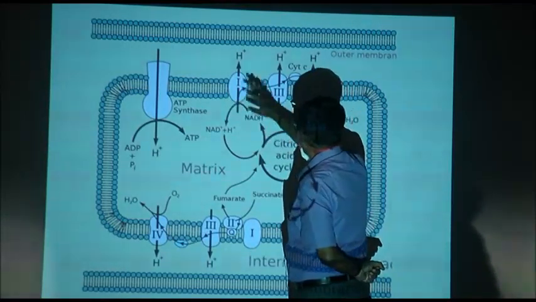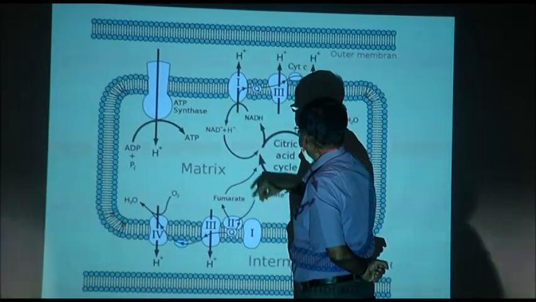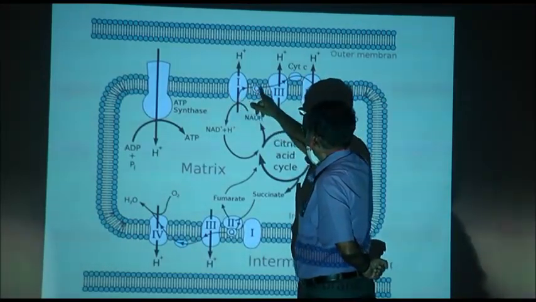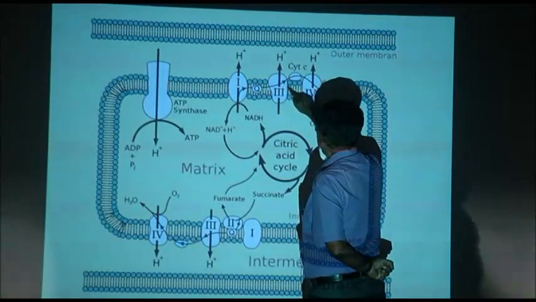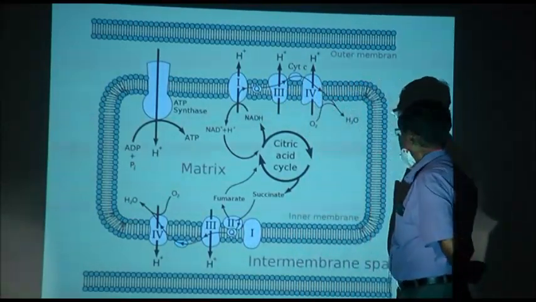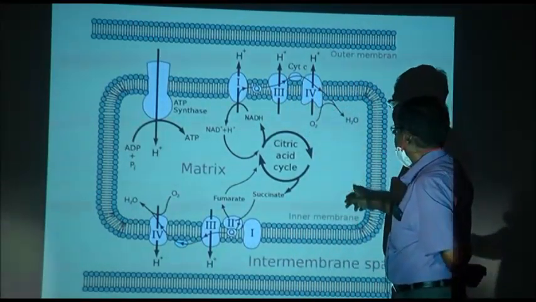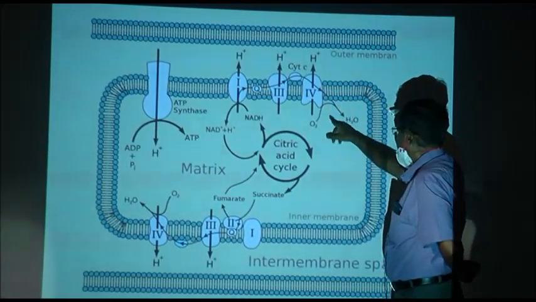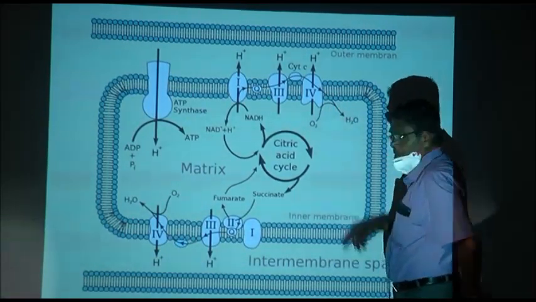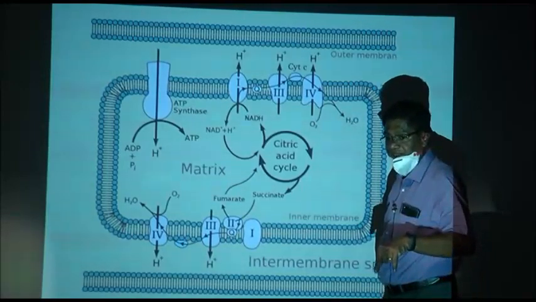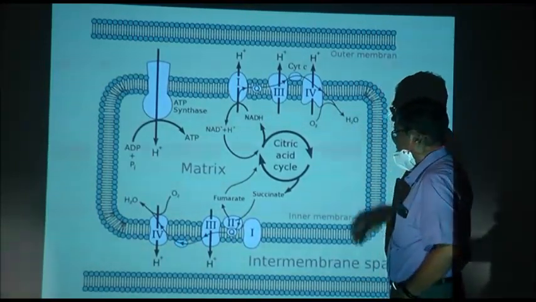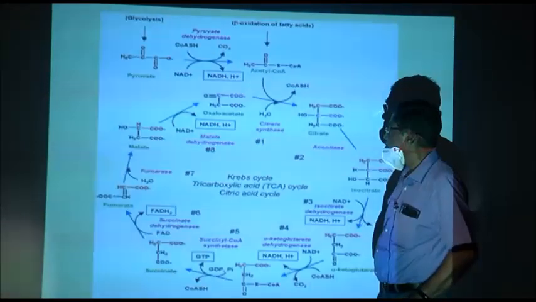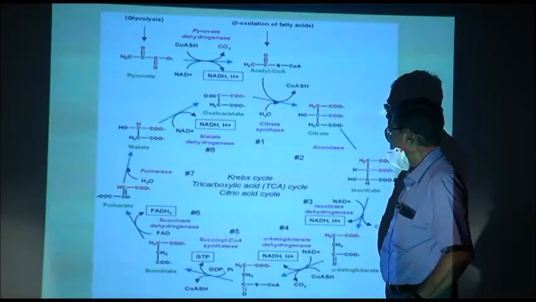Here hydrogen is released, then what happens? The electrons move to the Q, from here to here, here to here and here to here. Now, ultimately oxygen combines with hydrogen and electrons to form water. So, carbon dioxide is formed, now water is formed. Now, previous, next.